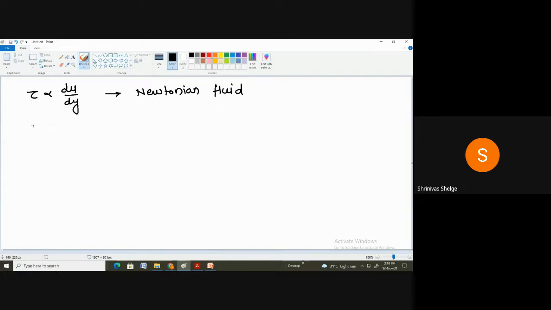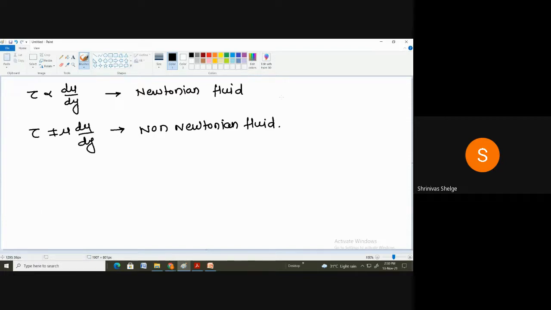And if it does not follow the Newton's law of viscosity, if tau is not directly proportional to du by dy, so in that case, if it is not like this one, so that is known as what? Non-Newtonian fluid. Correct? So the fluid which follows Newton's law of viscosity is known as Newtonian fluid, and the fluid which does not follow the Newton's law of viscosity is known as non-Newtonian fluid.